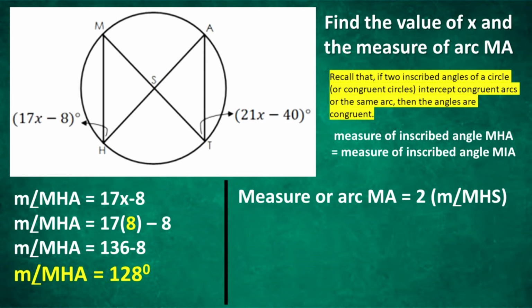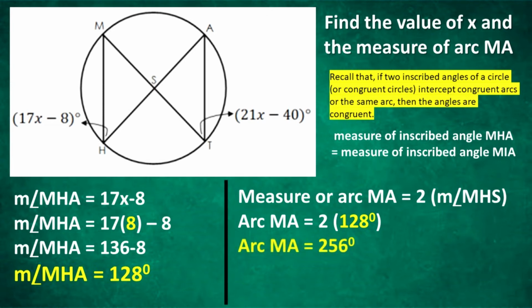Finally, find the measure of arc MA, which is equal to twice the measure of the inscribed angle MHA. Input the measure of inscribed angle MHA, which is equal to 128 degrees. Therefore, the measure of arc MA is equal to 256 degrees.